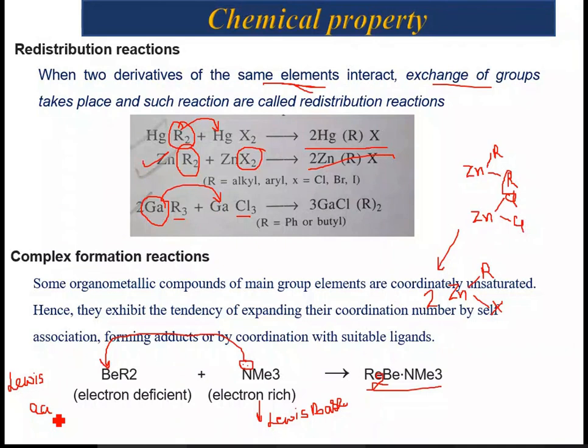Of course, trialkyl thallium with amine will be faster, right? However, the reaction of trialkyl boron with trialkyl antimony will be the slowest reaction, because these are the two extreme ends of the Lewis acid and Lewis base series. That's right. Okay, I think that's all.